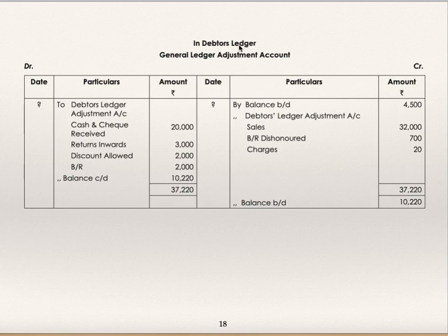Now in debtors ledger, general ledger adjustment account, exactly opposite, by balance brought down. By debtors ledger adjustment account to debtors ledger adjustment account, below that you have sales, BR dishonored and noting charges, and debit side cash and check received, return inward, discount allowed, bills receivable and balance carried down. This is the balancing figure, exactly opposite of debtors ledger adjustment account in general ledger.